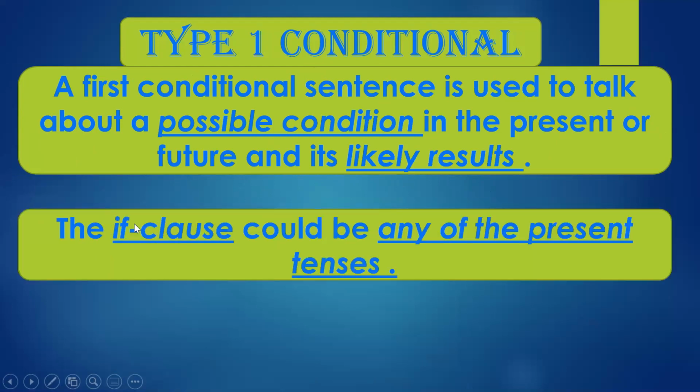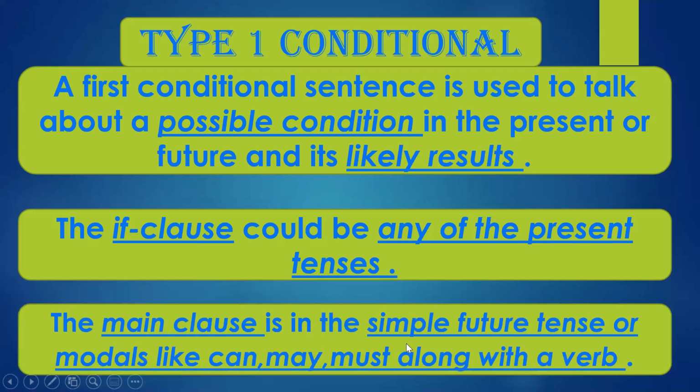Now the if clause could be any of the present tenses. It is given in your book that the if clause in the first conditional can be any of the present tenses. It could be simple present, present continuous, or present perfect tense.